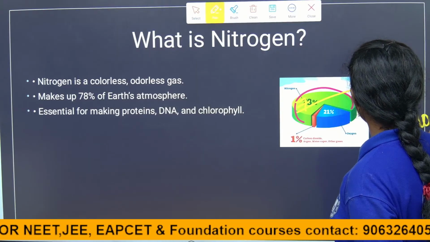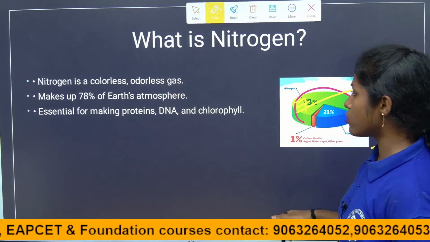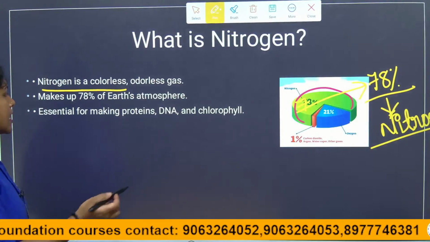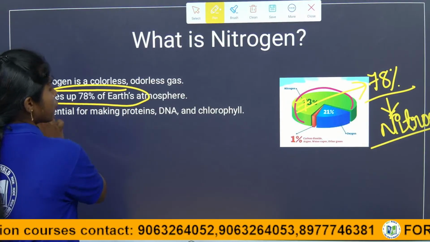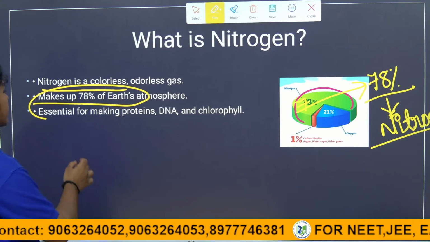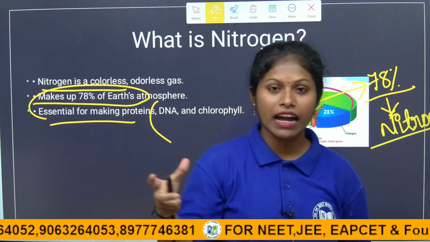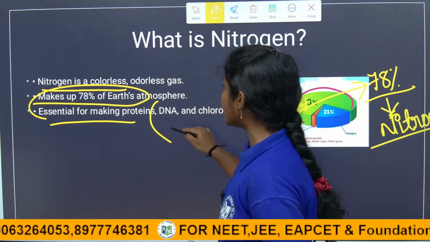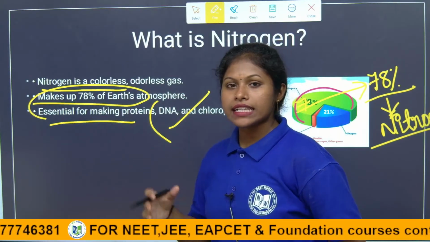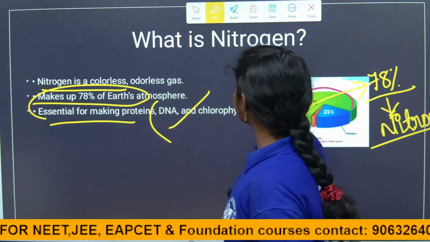Nitrogen is required for both plants and animals. Nitrogen is a colorless and odorless gas. It makes up 78% of the Earth's atmosphere. It is essential for making proteins, DNA, RNA, nucleic acids and all that. The cells we have in the nucleus require nitrogen.